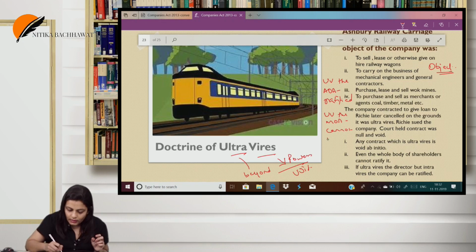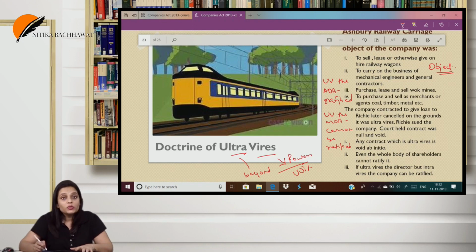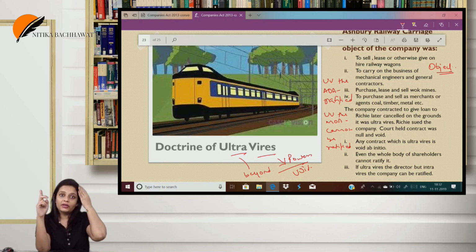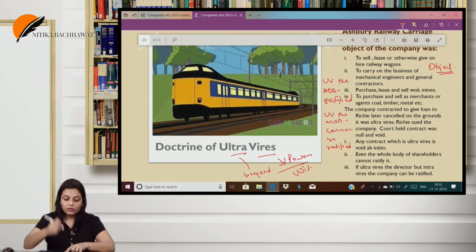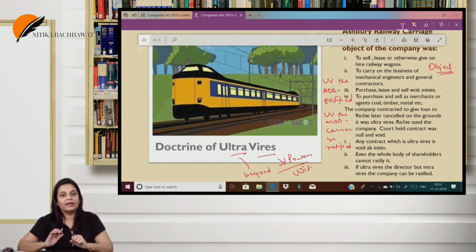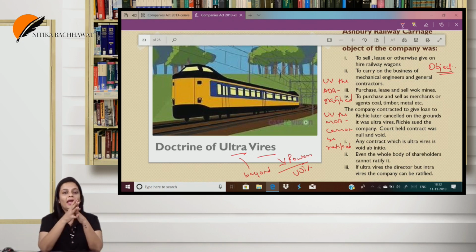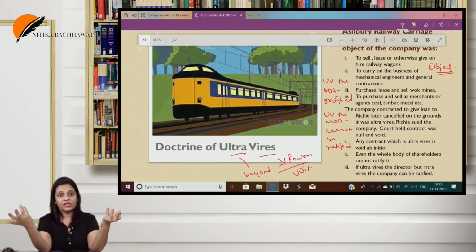So what happened in this case was, in the case of Ashbury Railway Company versus Riche, this company was incorporated with the following objectives. To sell, lease or otherwise give on hire railway carriages, to carry on the business of mechanical engineers and general contractors, and to purchase, lease and sell work mines. Now, this company entered into a contract with Riche to give a loan. However, later the MD realized that this giving of loan to Riche was against the objects of the company.